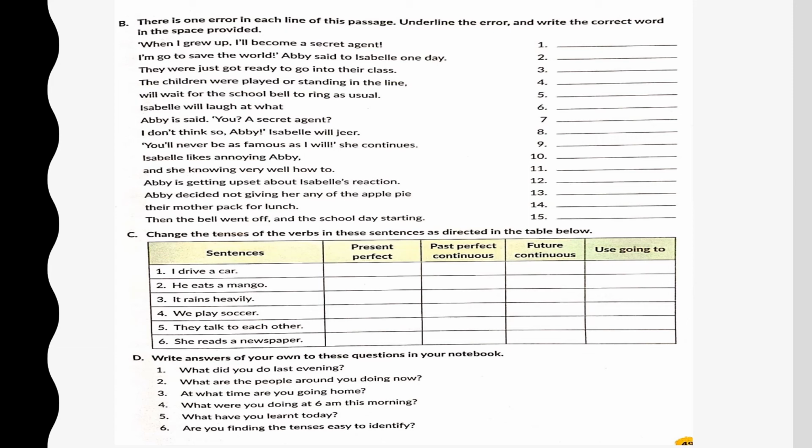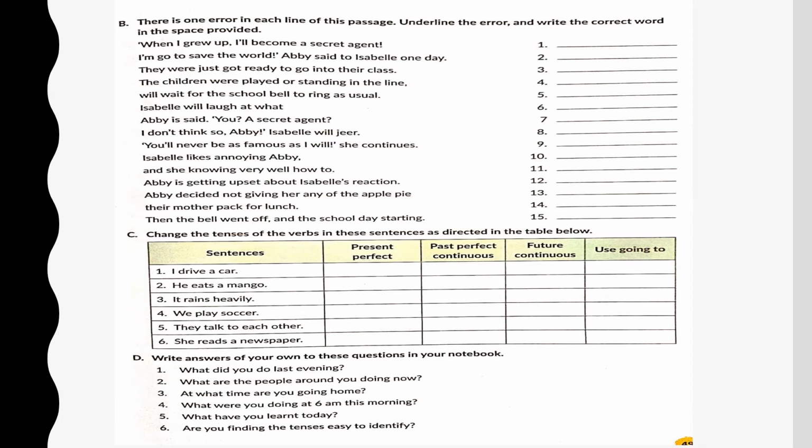I am go to save the world. Abby said to Isabel one day, Isabel, I am going to save the world. It is just what we discussed now, predicting a future or a decision that has already been made. I am going to save the world. Underline go and write in the blank going.